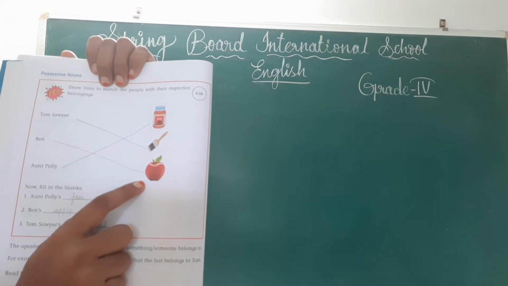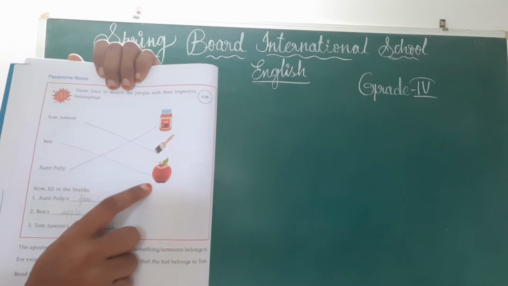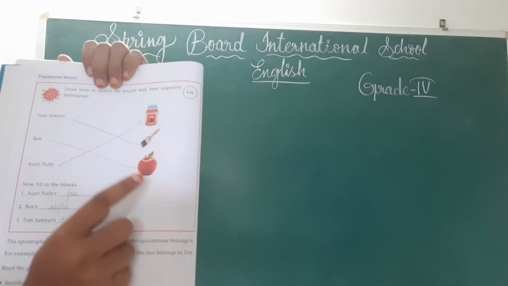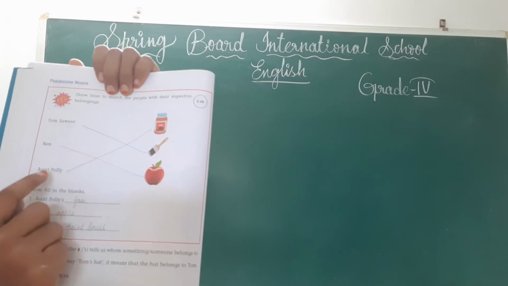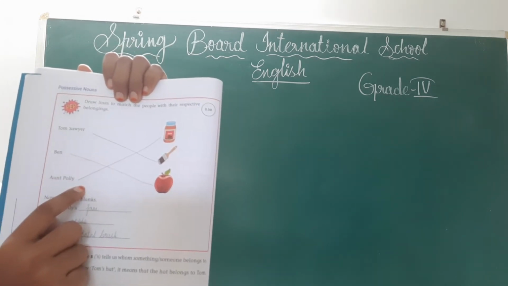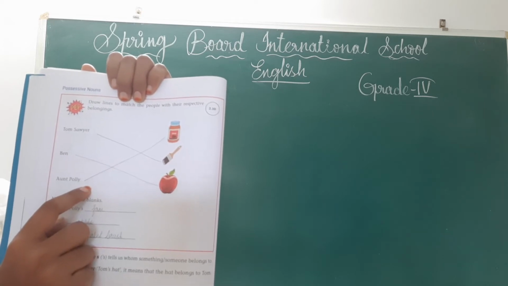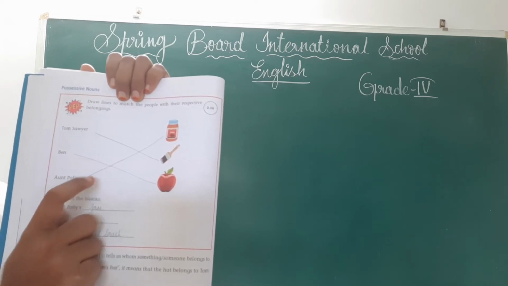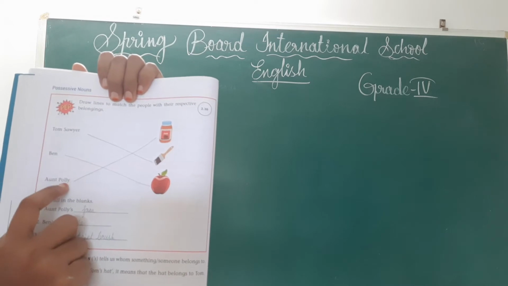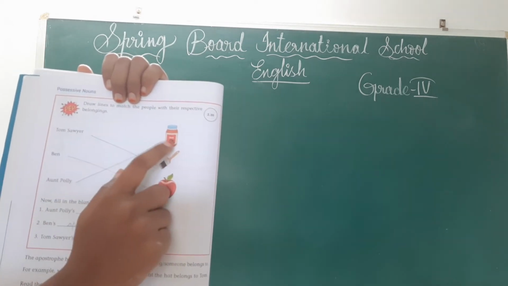Apple is there in his hand. Yes or no? An apple is there. Like this, draw Ben, apple, and Aunt Polly questioned Ben. Yes or no? Aunt Polly questioned Ben for eating the jam. Okay, draw Aunt Polly to here.